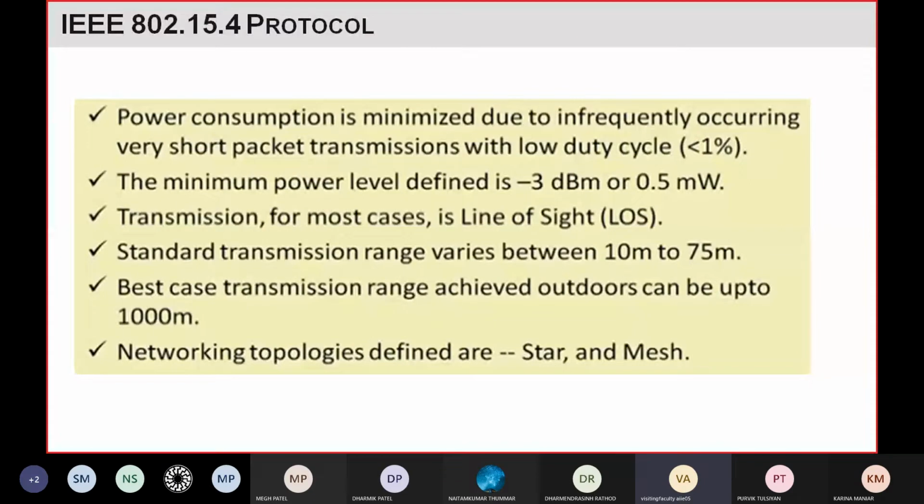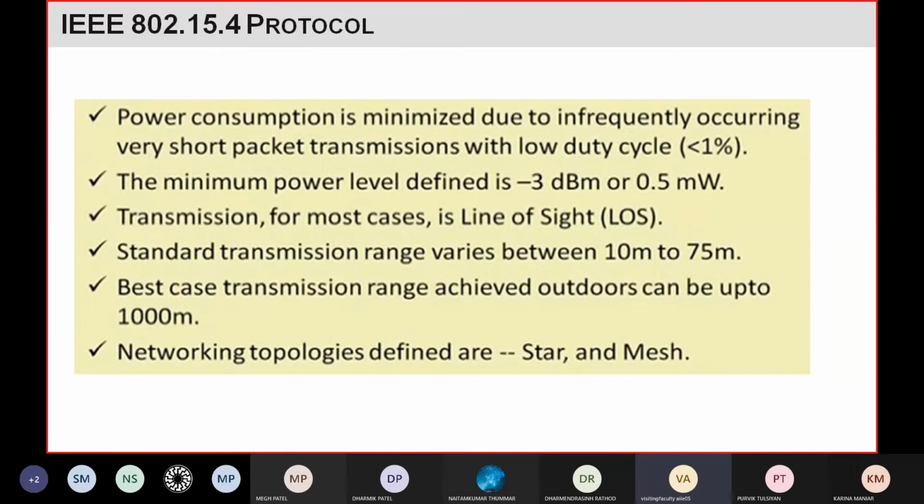This is about the indoor range. If we talk about outdoor, this protocol can cover about 100 meters up to 1 kilometer. So using this protocol you can transmit the signal to a maximum of 1 kilometer distance outdoors.